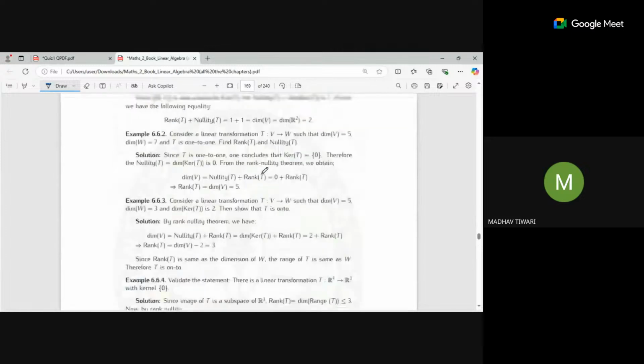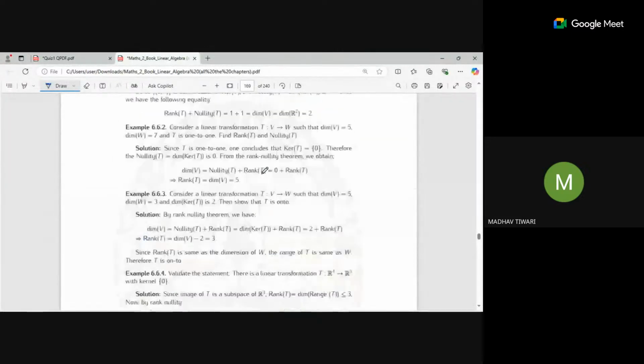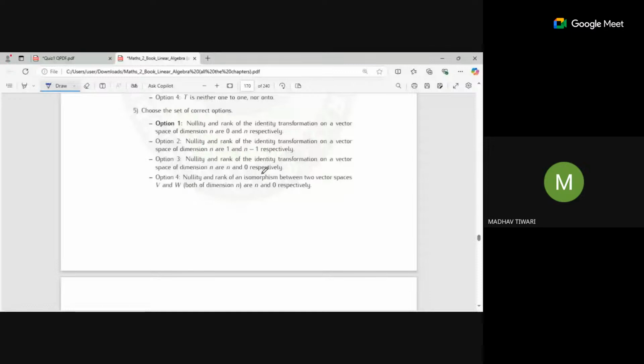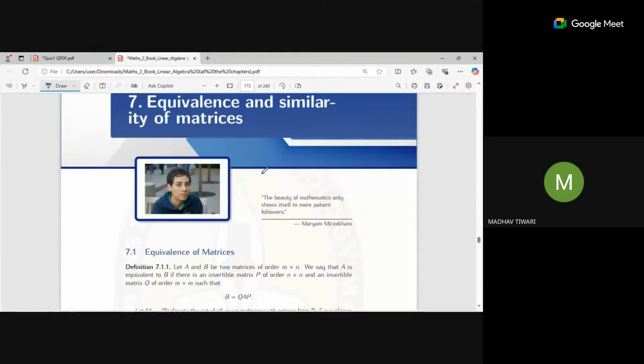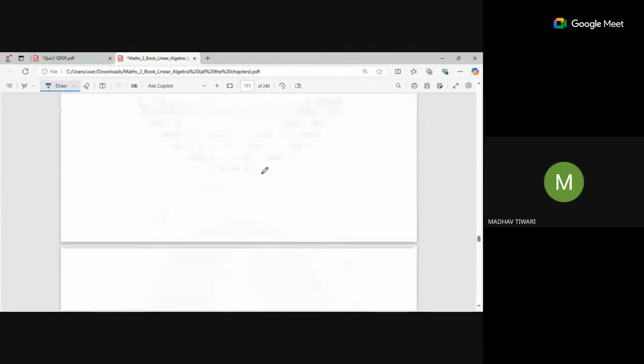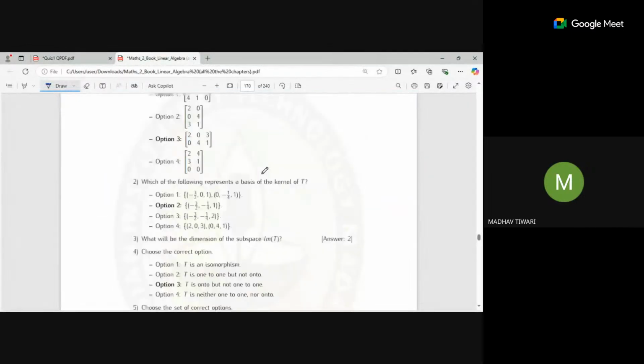These are similar matrices, and equivalency and similarity of matrices are in your week 7, right? Week 7 only, not 6. So not in 6, then that's enough.